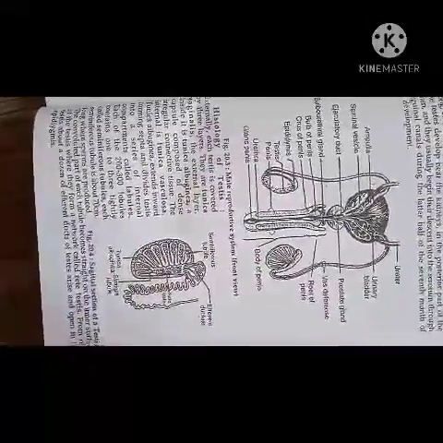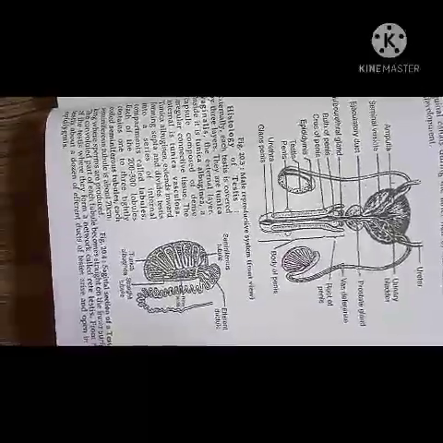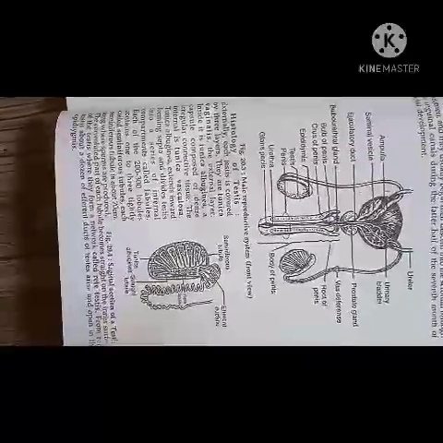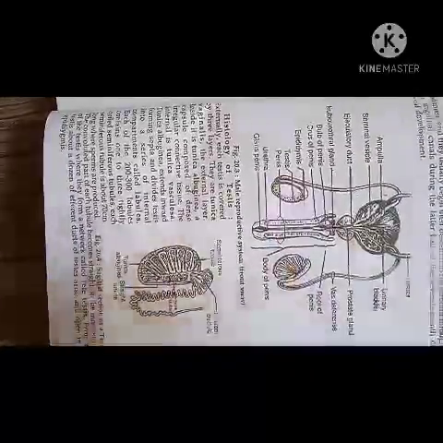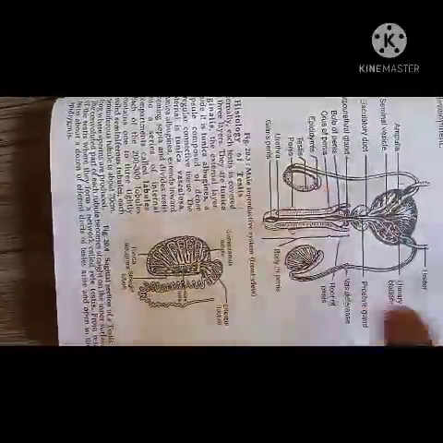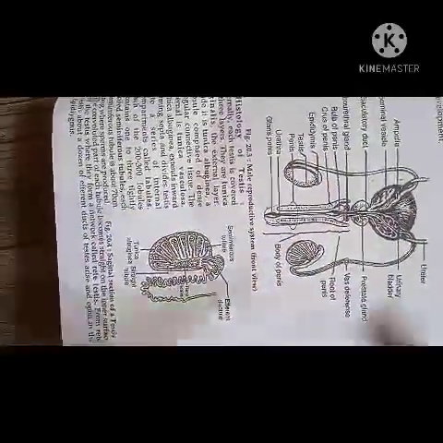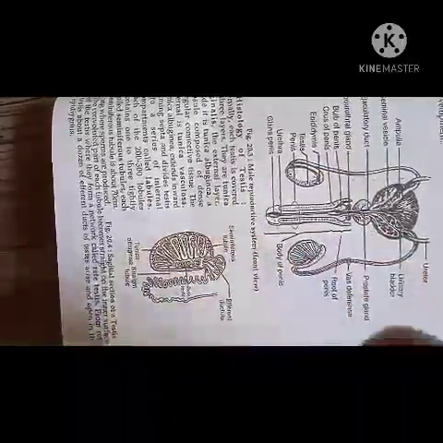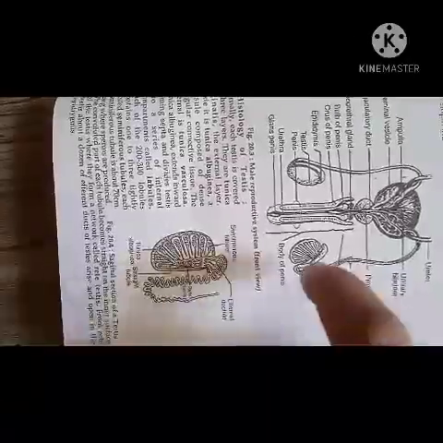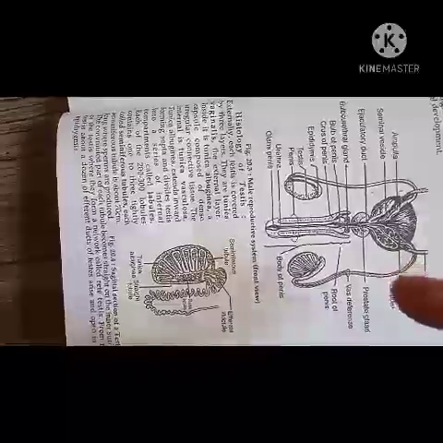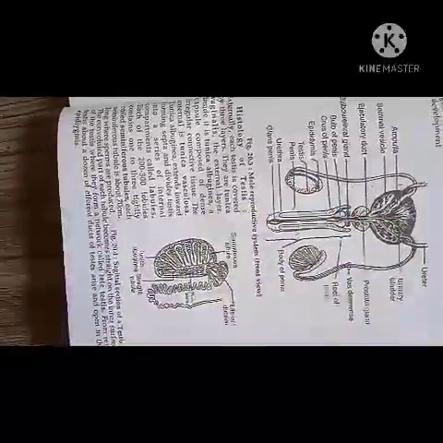Scrotum acts as a thermoregulator for the testes, which provides a lower temperature than the body temperature. You know that the body temperature of a human being is 37 degrees Celsius. So 2 to 3 degrees Celsius below that, the testes can maintain a low temperature, so that in the testes the formation and maturation of sperm takes place easily.